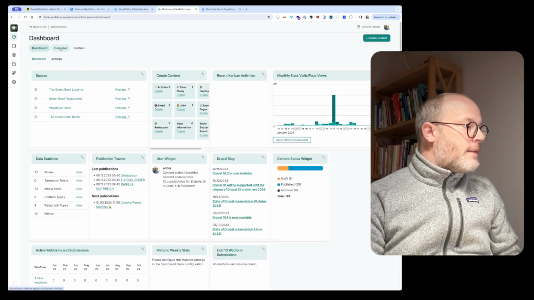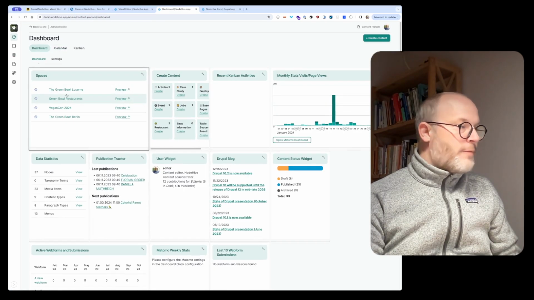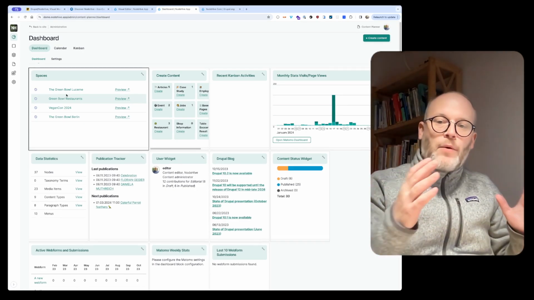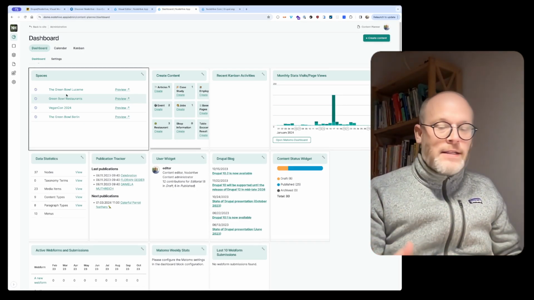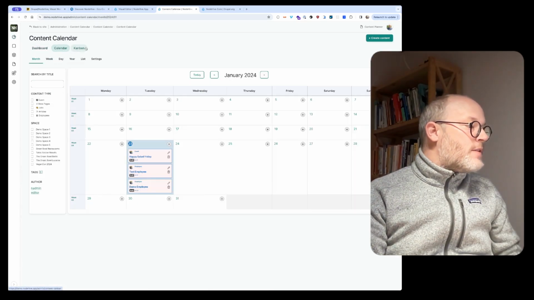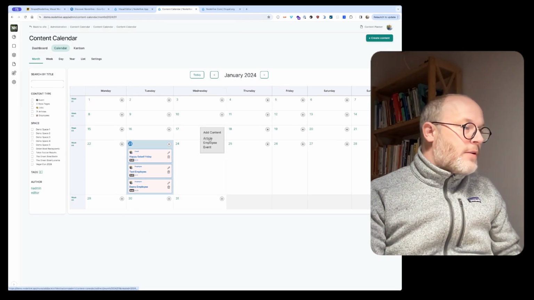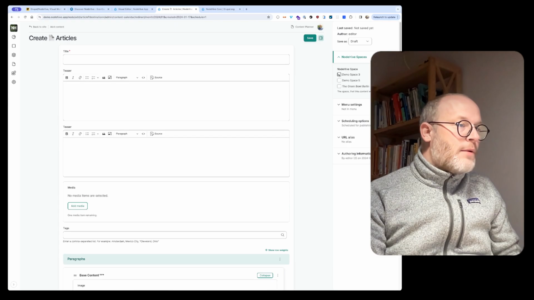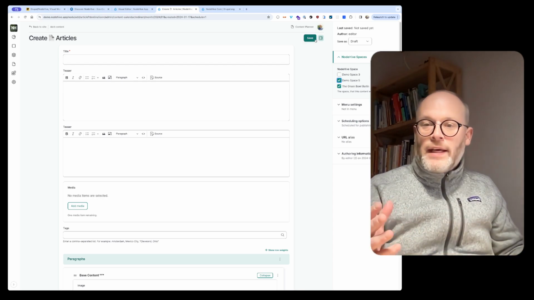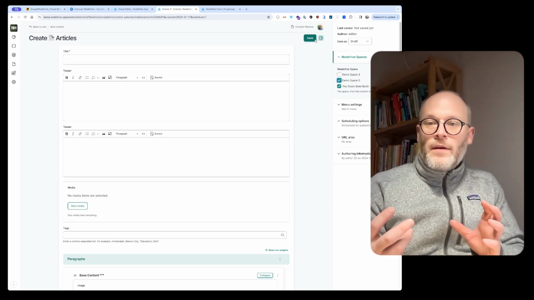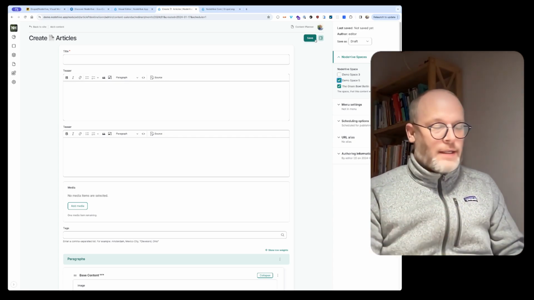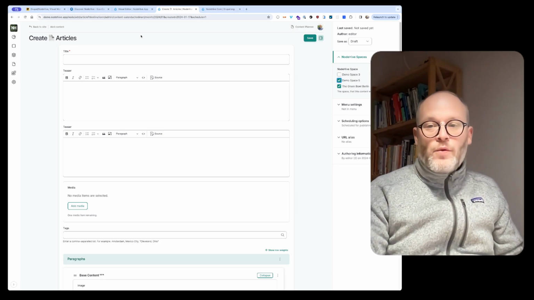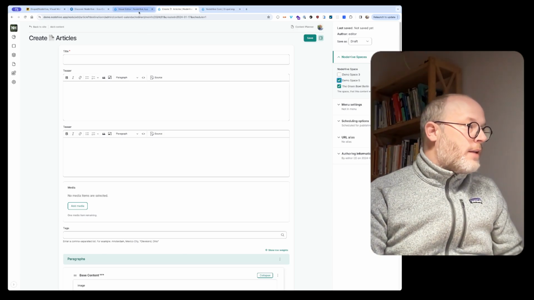So if I go back, it's super simple to go back and forth between different websites powered from one backend, and it's fully integrated in the calendar features. So I can, for example, create new content from the calendar planning. I could see a new blog post. I want to publish it to whatever space I want. I can hit save and syndicate content to multiple front ends, but still build its own little website with its own functionality.